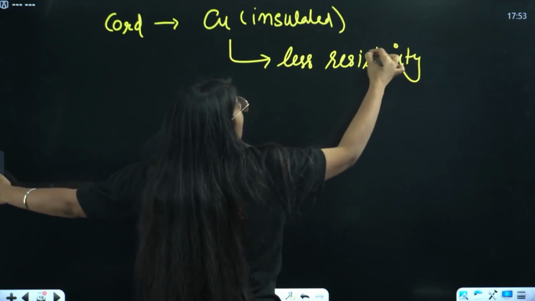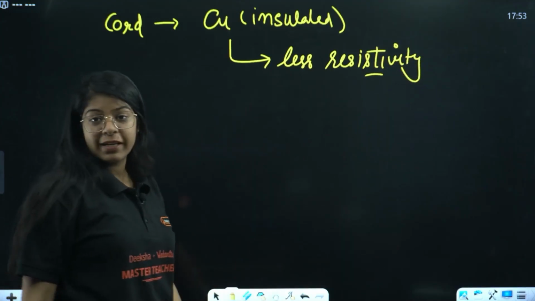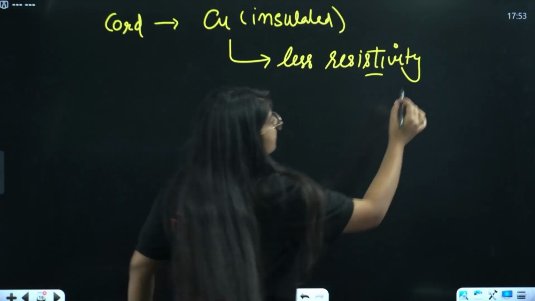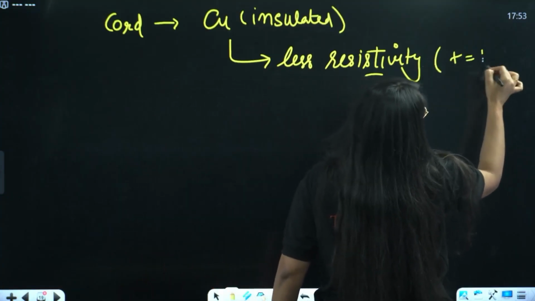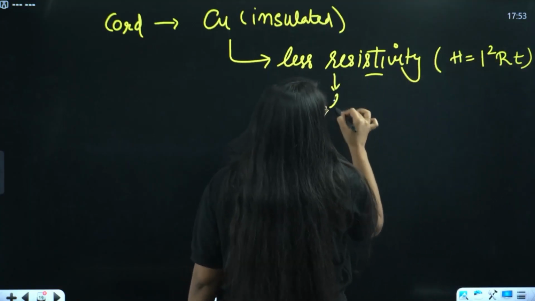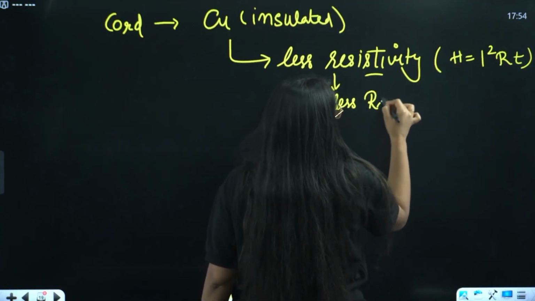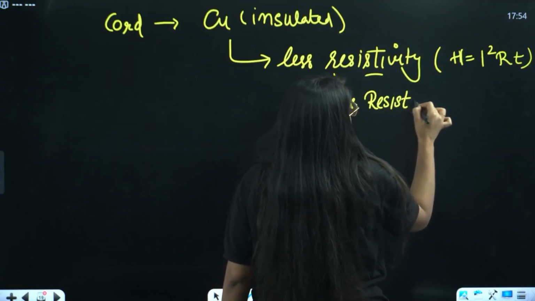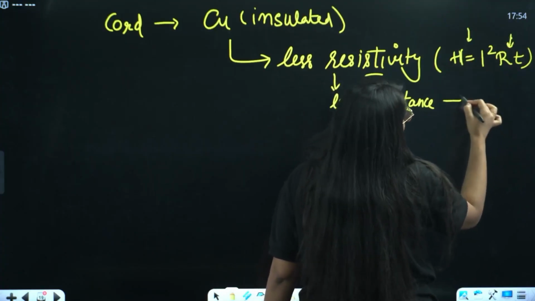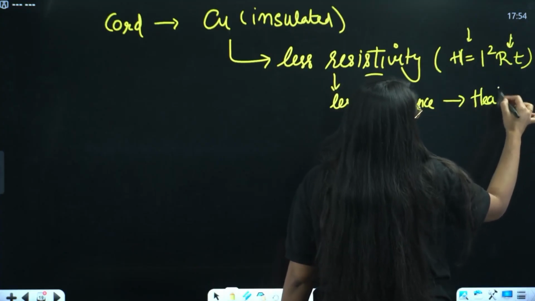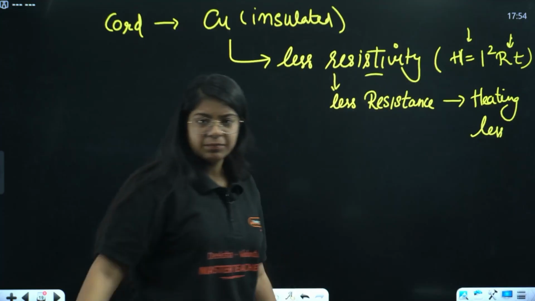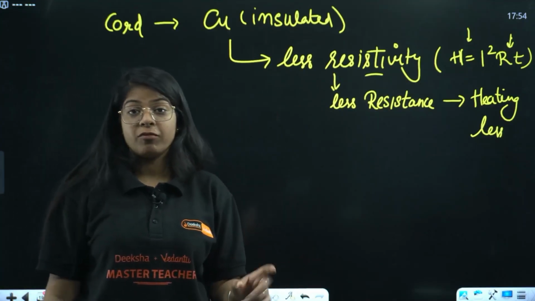See, H equals I square RT. If it has less resistivity, it will have less resistance as well, and if resistance is less, heating will also be less. Easy. Understood? That's how you have to write in the exam.